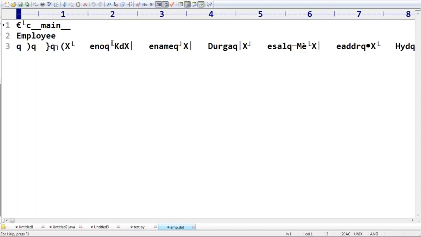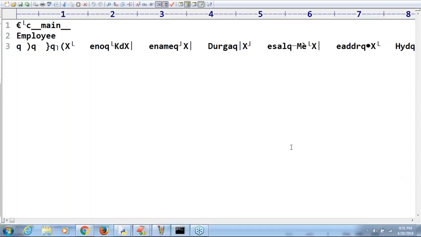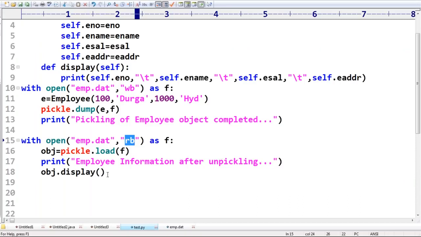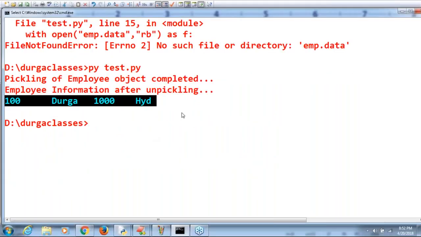If you print the object directly, it will print so and so class object at so and so address, but you never get its internal properties. For that, there is a mechanism to override that. Instead of this, now I'm trying to print obj. Observe the output, print of obj.